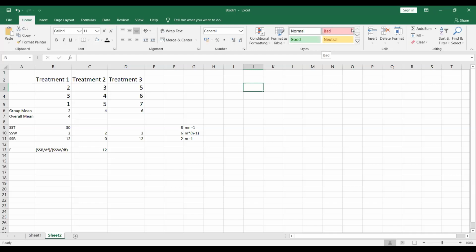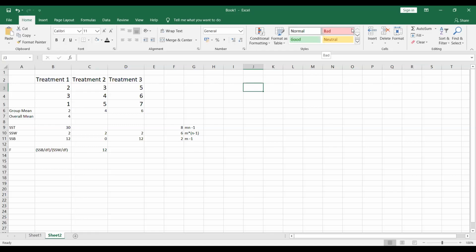Now, let's say you perform your testing and you see that there is a significance in the mean, that is, the means of these 3 treatments are not the same. So can you conclude that treatment 1 is different from treatment 2, treatment 2 is different from treatment 3, and treatment 3 is different from treatment 1? Yes, sir, we can conclude that.